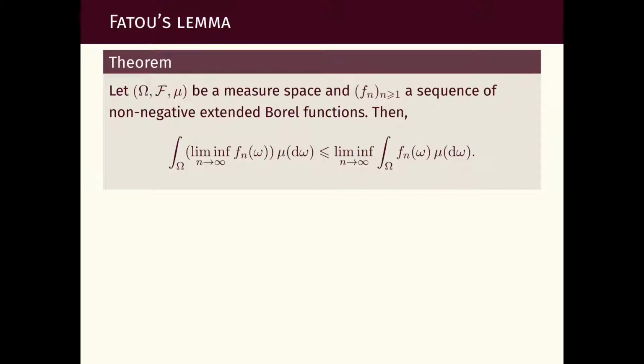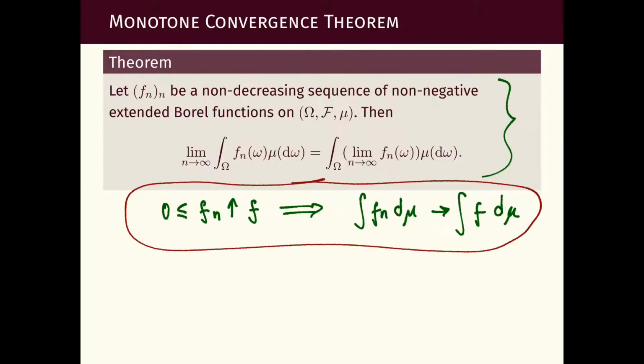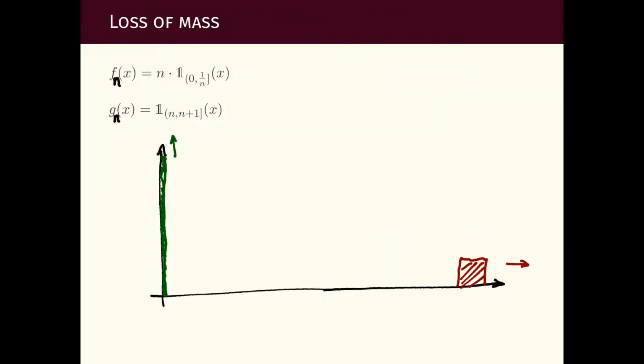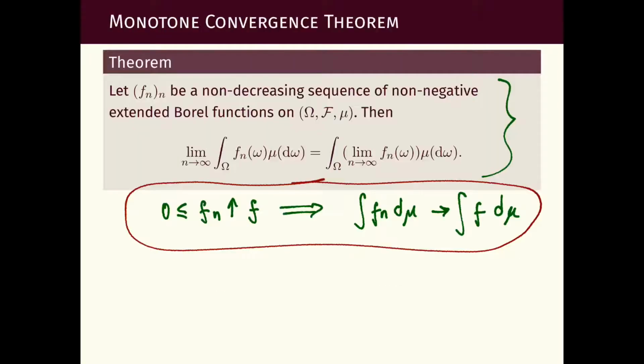In the first part of this video lecture, we saw examples where we can lose mass in the limit. So here's a green region that is getting stretched in this direction, or a red region which is being pushed in this direction. And even though these regions always have mass equal to 1, we don't see that mass in the limit. That mass is escaping to infinity in some sense.